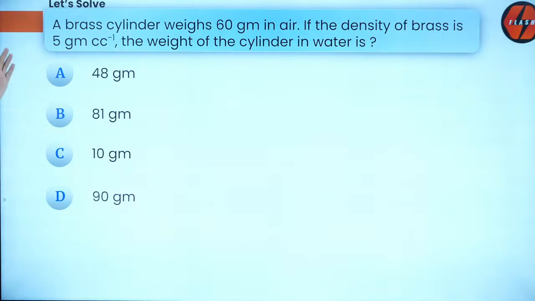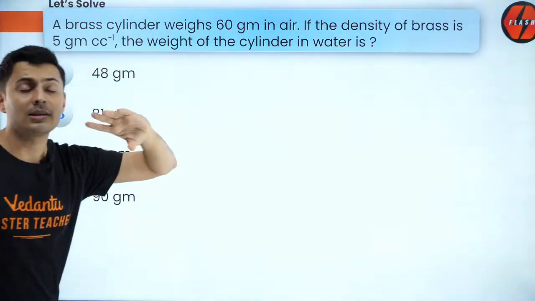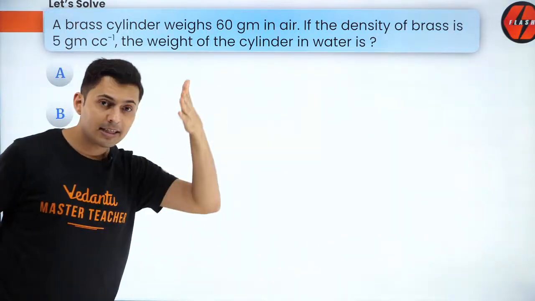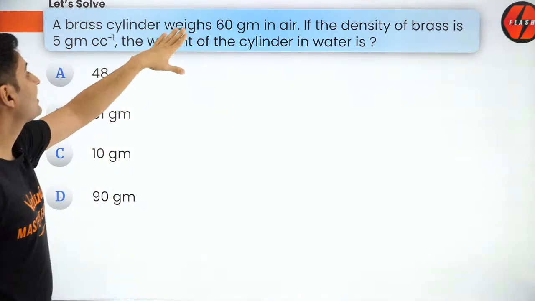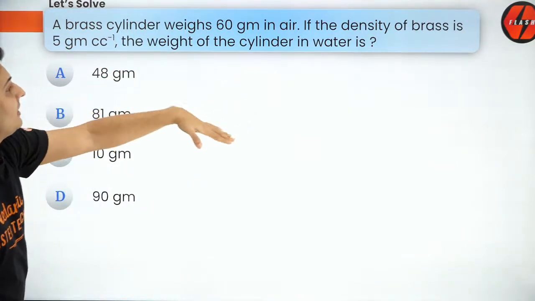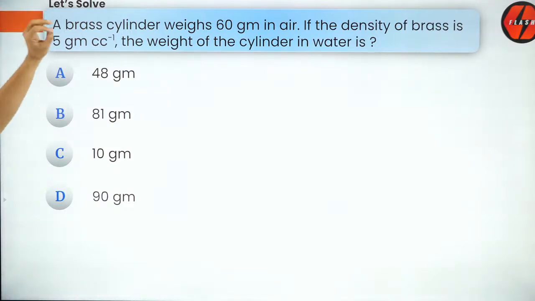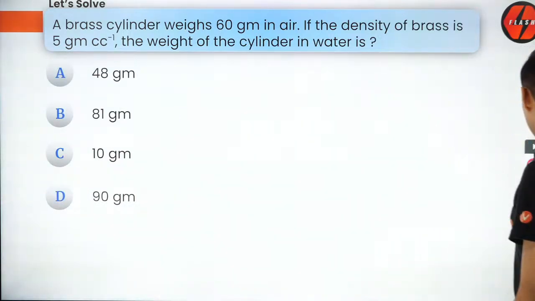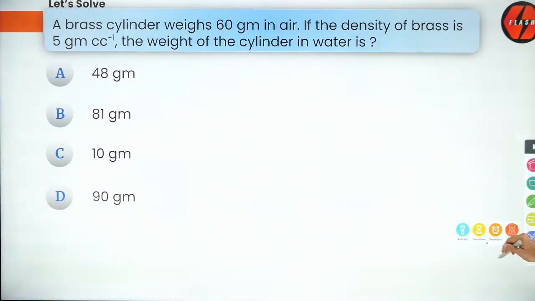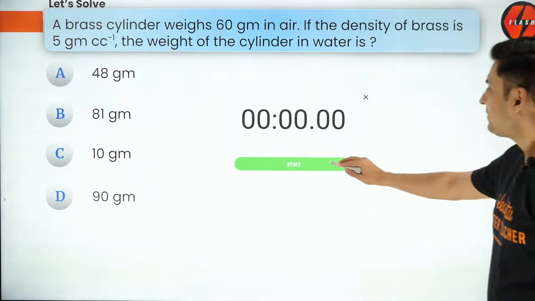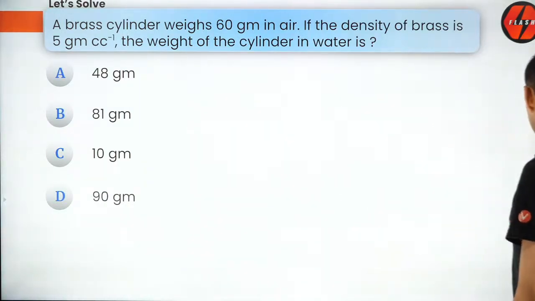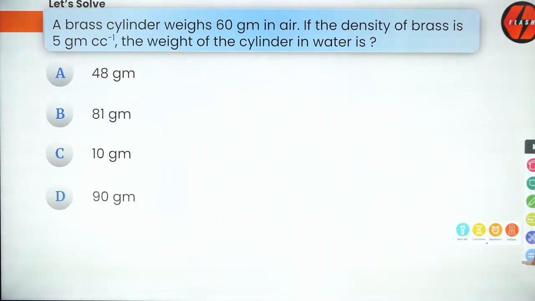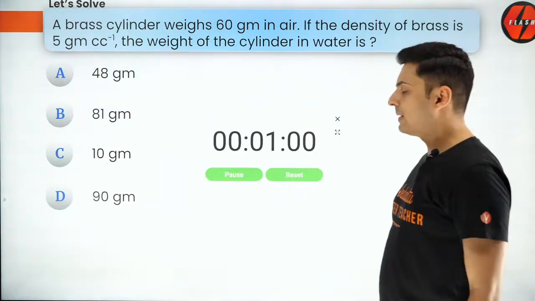Okay, so now let's do this question. A cylinder of brass weighs 60 grams in air and the density of brass is so and so. The weight of the cylinder in water is how much? Somebody was asking, sir, will steel weigh less in liquid? Yes, you will see why. Come on, let's see. I'll just give you a minute today. Let's see if somebody can give me the answer. Come on, guys.